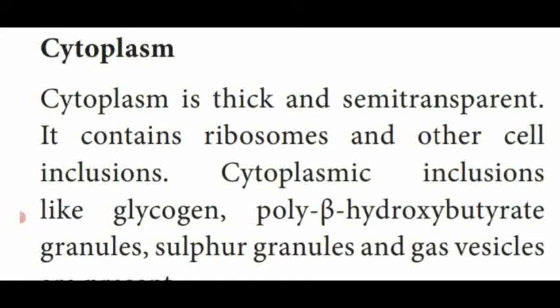So the outermost layer is the capsule or glycocalyx. Inner to the glycocalyx, they have the cell wall. Inner to the cell wall, they contain the plasma membrane. These three regions enclose the centermost region of the bacteria, which is known as the cytoplasm. This cytoplasm is very thick and also semi-transparent.